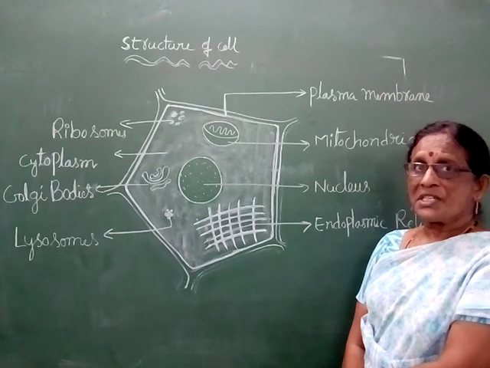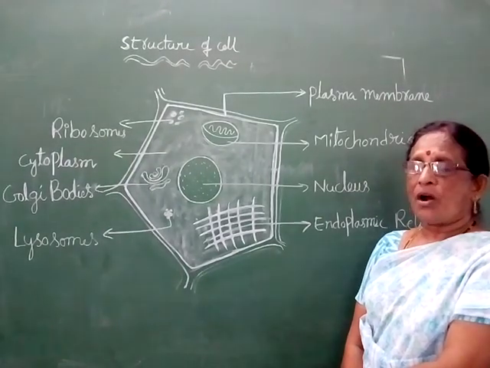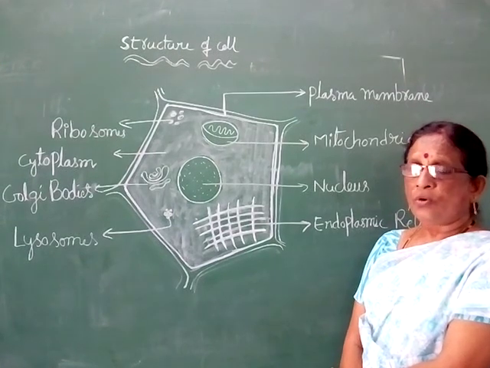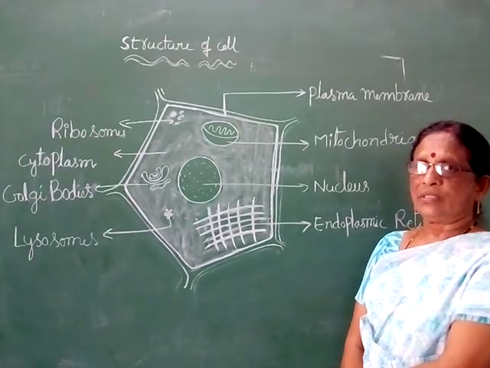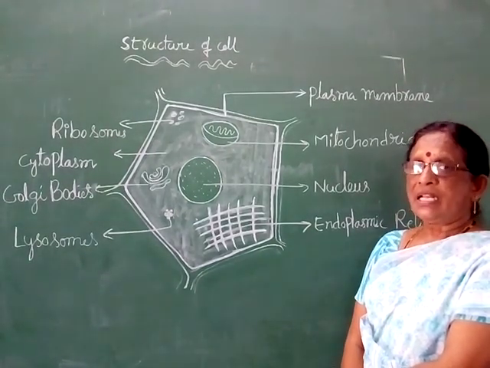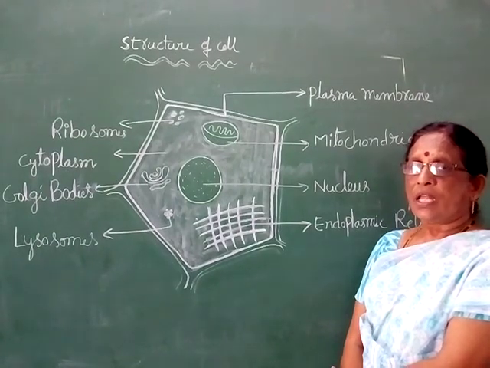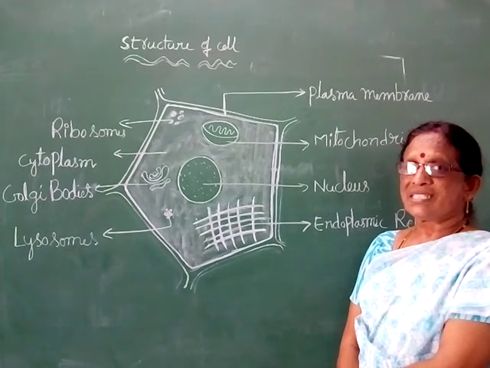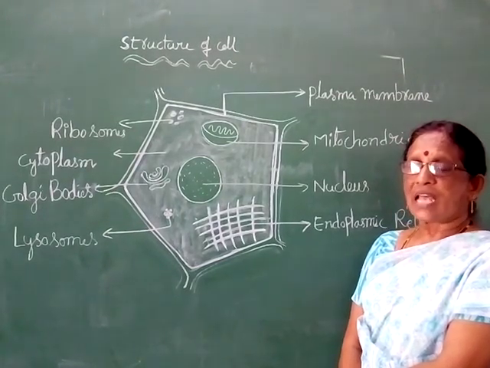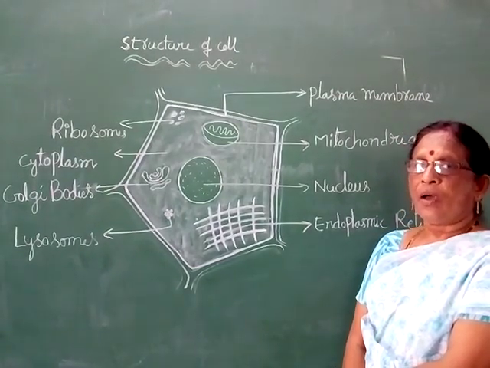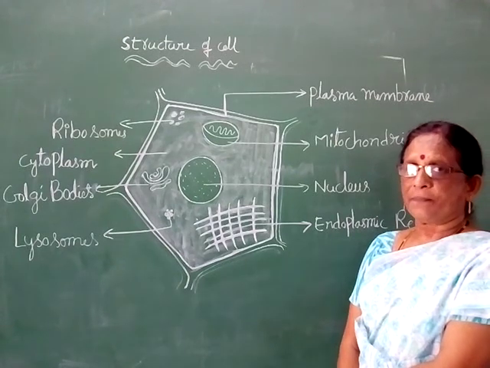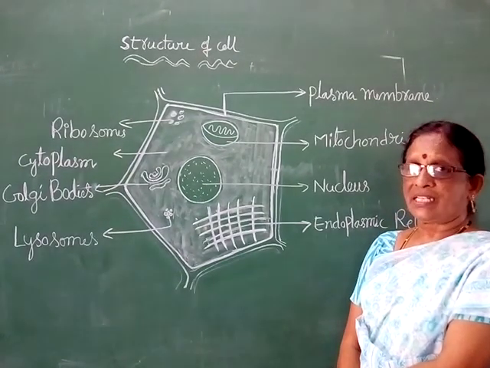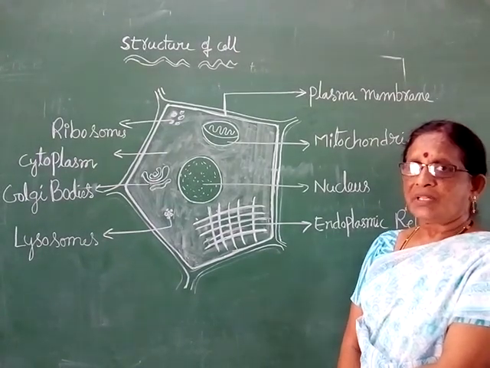Can we see them with our naked eyes? No, we can't see them with our naked eyes. Are they countable? No, cells are not countable. Cells are invisible. Cells are uncountable. The fundamental and basic unit of any living organism is cell. Cell is a very minute part of our body. I will prove it to you by doing some activities in this class about the cell.